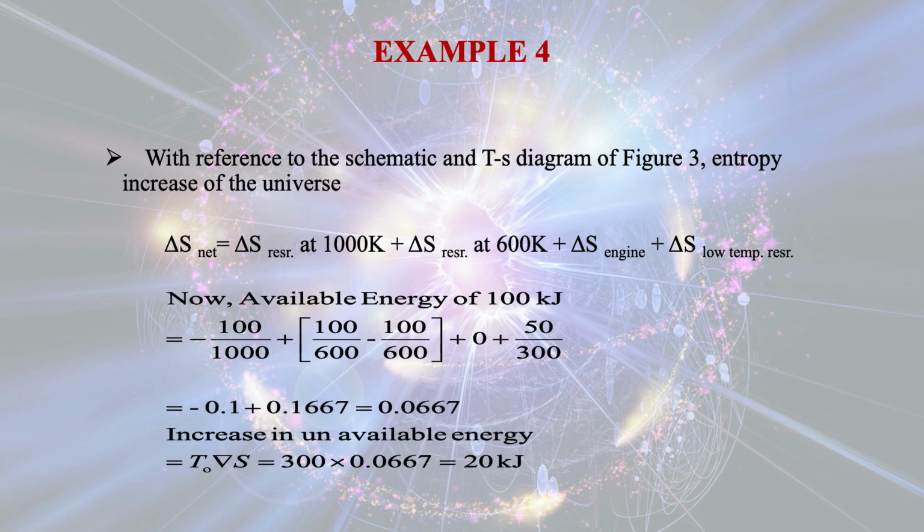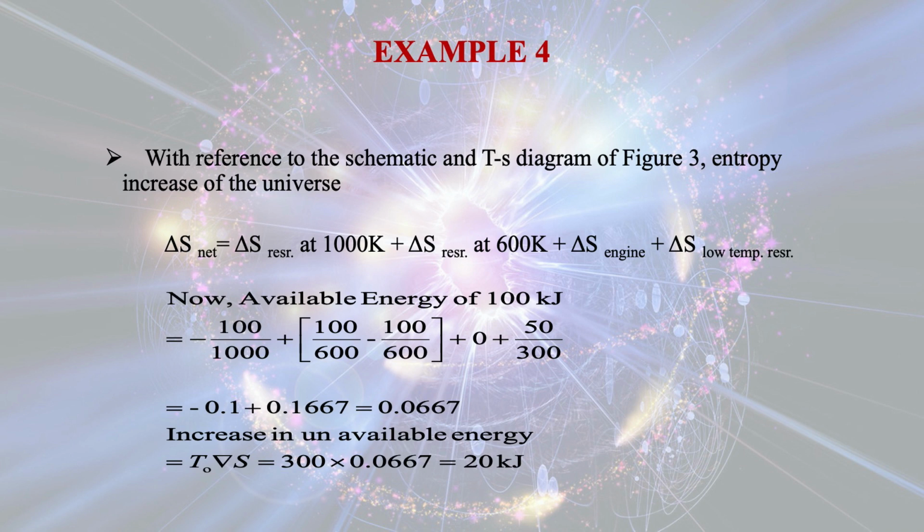First, let us calculate the net change in entropy. That comes out to be minus 100 by 1000 plus within brackets 100 by 600 minus 100 by 600 plus the change in entropy for the engine plus the change in entropy for the low temperature reservoir.